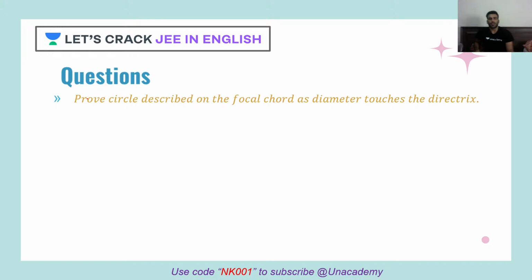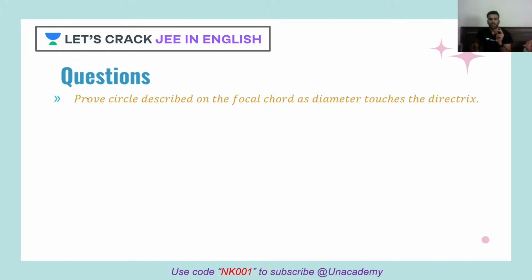So in this question, what we need to prove is that circle described on the focal chord. Now this time we don't have focal length. Focal length is distance between focus and the point on the parabola. This time we are talking about focal chord. Focal chord is what? Distance between both the ends of the focal chord on parabola. Okay, so if you consider focal chord as diameter, then this circle would touch the directrix.